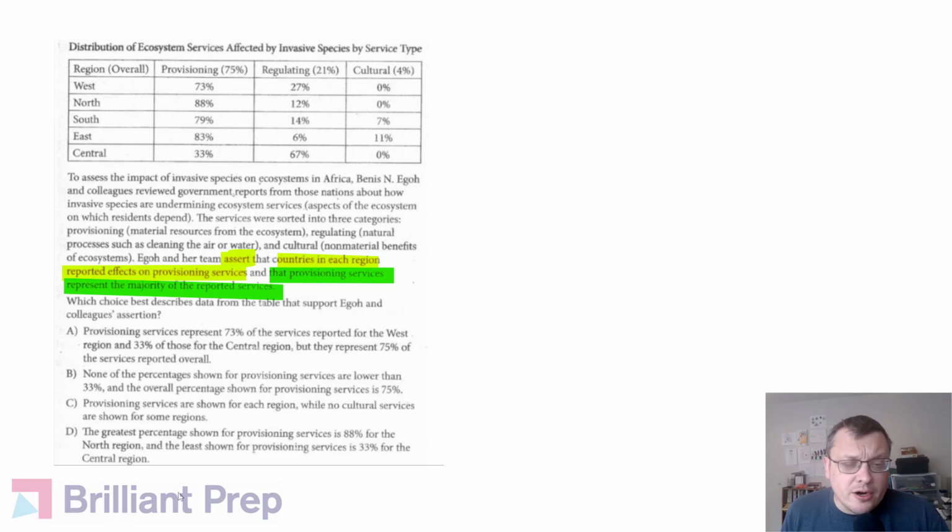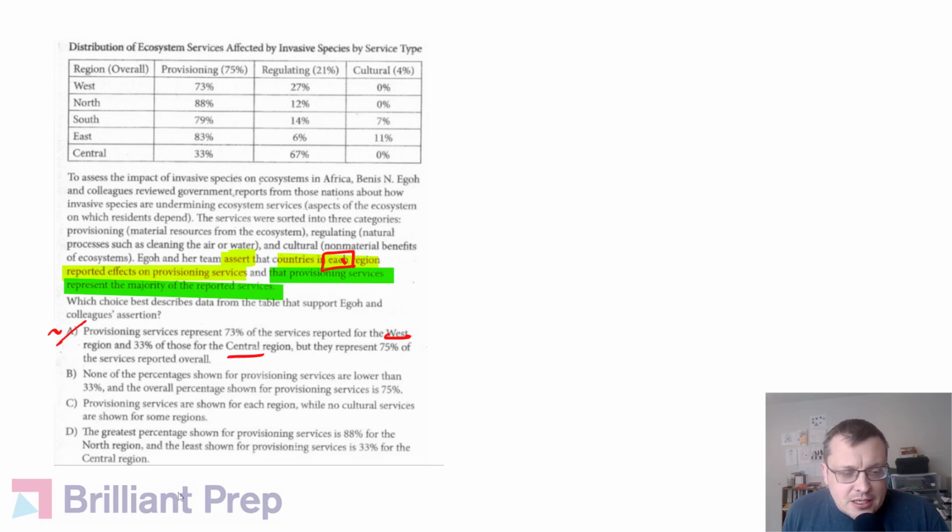What are we trying to support here? We're trying to support the idea that countries in each region reported effects on provisioning services. Each region. A just mentions the West and the Central. Now, while those are two of the regions in the table, it's not really supporting the idea that these effects are on provisioning services in each region, just in two of them. The second part of they represent 75% of the services reported overall, I think that is pretty good for the green part, but this yellow part is not quite supported by A.